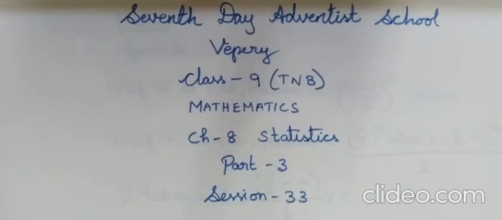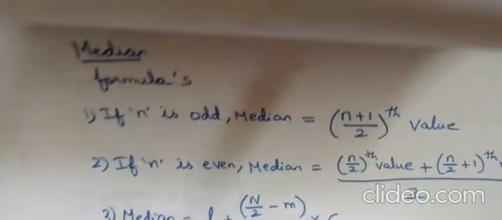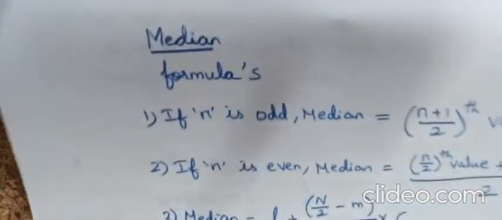Today we are going to see 9th standard mathematics, chapter 8 statistics, part 3, session 33. In last class we saw arithmetic mean followed by exercise 8.1. Today we are going to see exercise 8.2. Under arithmetic mean we have the second subtopic, median.